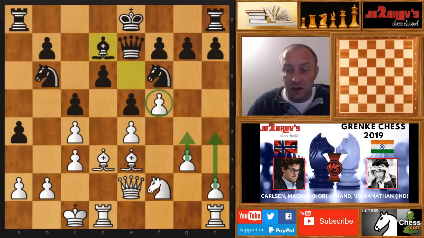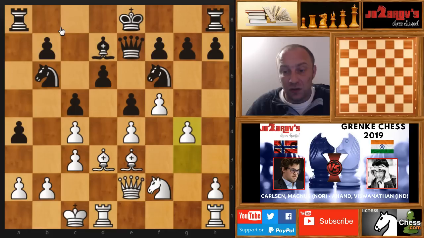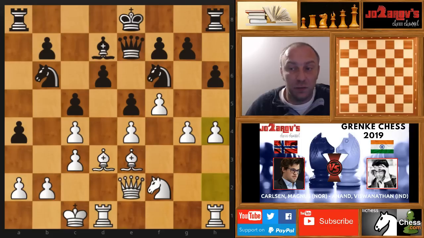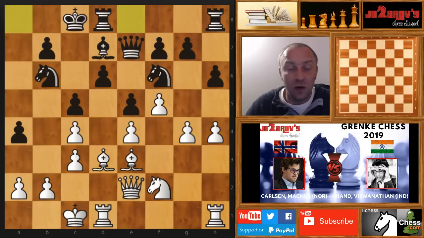So that's why here, of course, Viswanathan Anand is not going to castle into the attack. Of course, he's going to castle queenside here. So g4 played by Carlsen, and now h6, creating a blockade of this potential g5 move, so it has to be more supported with the move h4. And now Anand simply goes out of the attack. I don't want to castle, of course, into the attack, so that's a very, very nice idea. And here white is better, but here Magnus, of course, continues with the move g5.